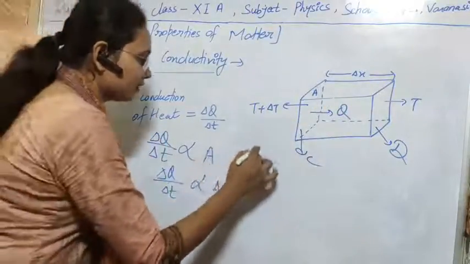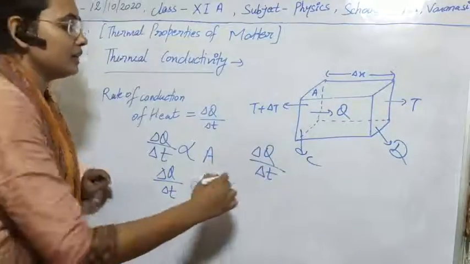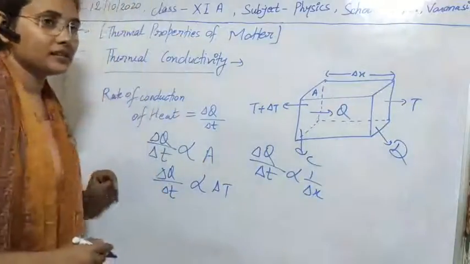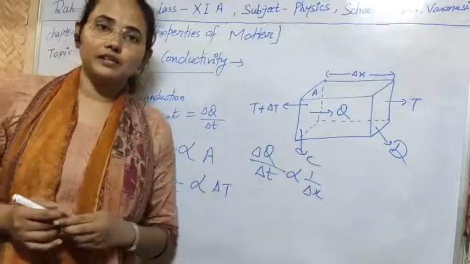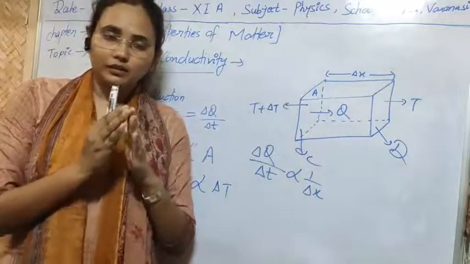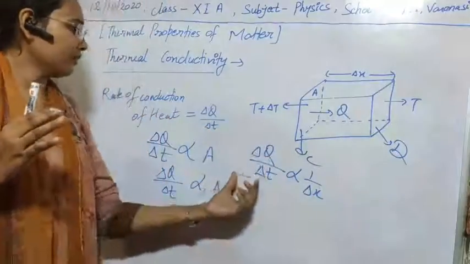Next, the rate of conduction of heat is inversely proportional to the distance between the two phases in which transfer of heat is taking place. Larger the distance between two phases, smaller will be the rate of conduction of heat.